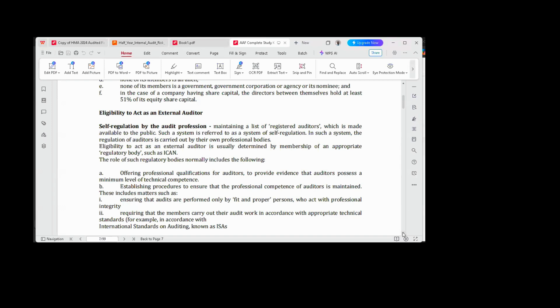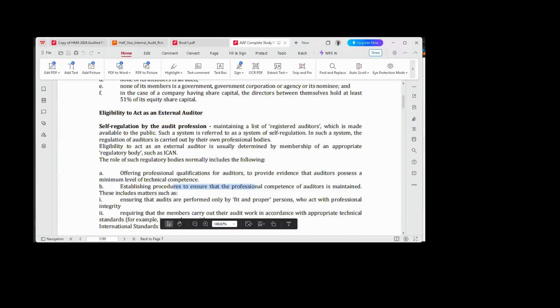So in the aspect of offering professional qualification, that agency will be responsible for that. In the aspect of establishing procedures to ensure that professional competence of auditors is maintained, that body or that department or that agency would have been empowered to do the same.